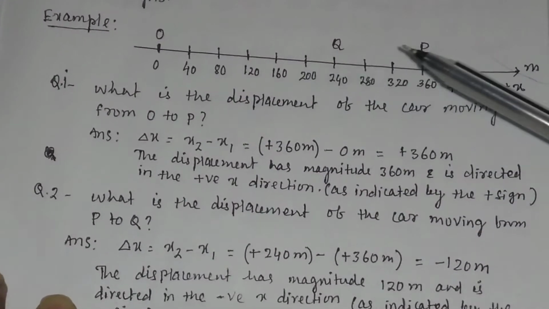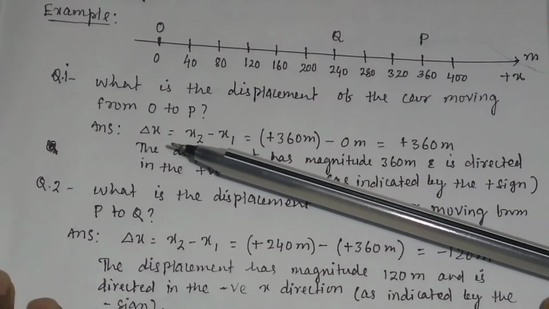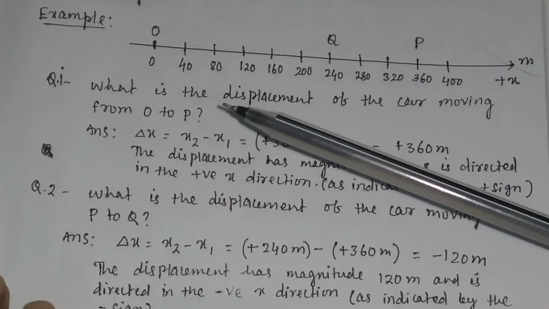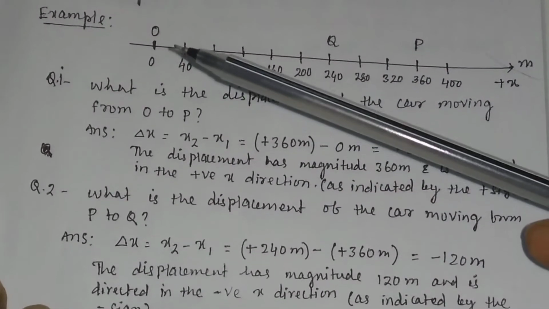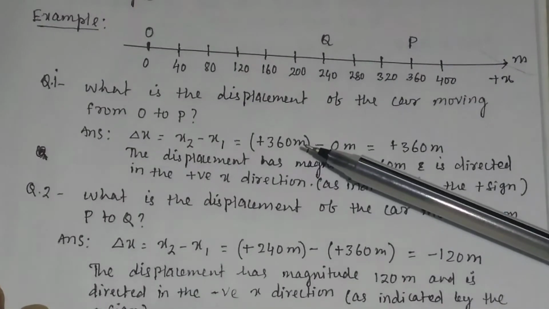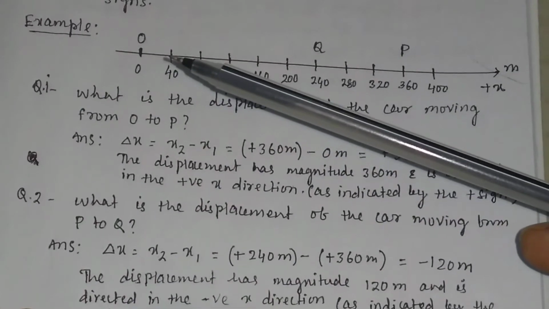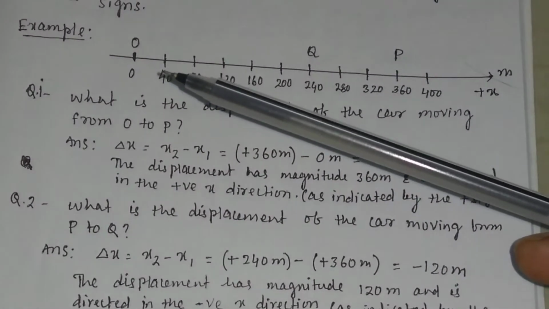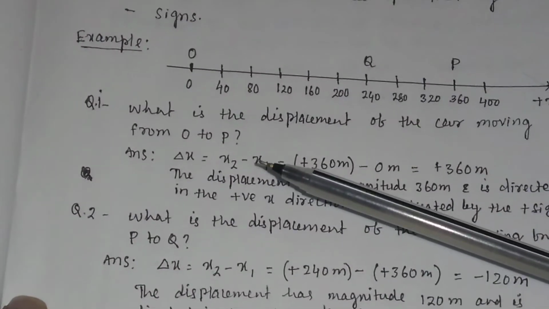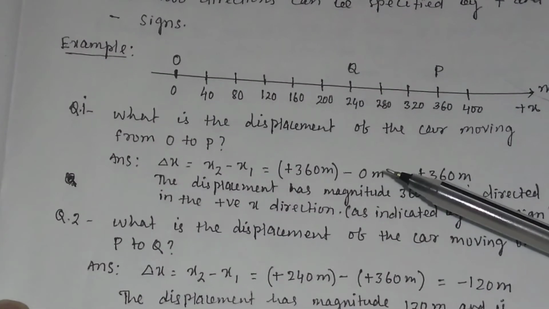So displacement will be equal to delta x, that is equal to x2 minus x1. x2, the final position, is equal to 360 meter, and the initial position x1 is equal to 0 meter.